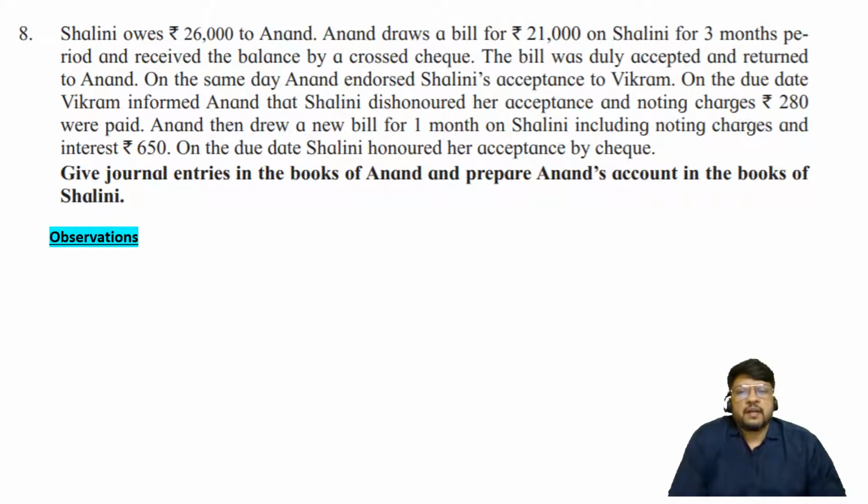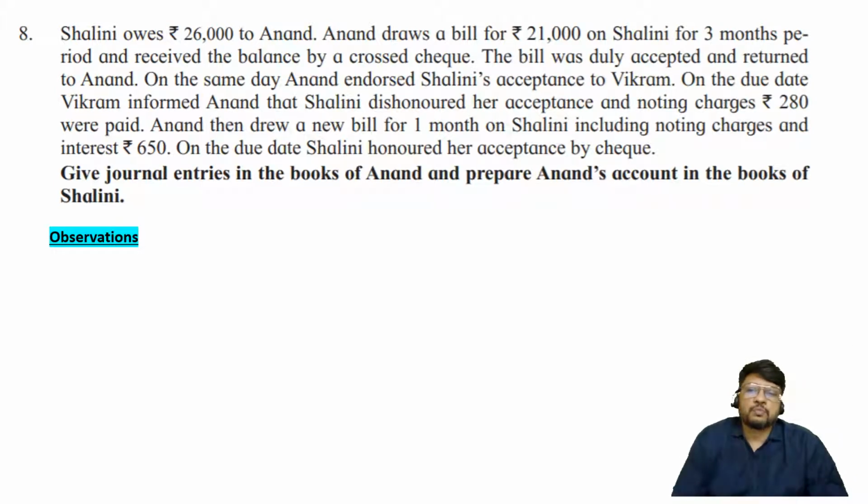On the same day, Anand endorsed Shalini's acceptance to Vikram. On the due date, Vikram informed Anand that Shalini dishonored her acceptance, and noting charges of rupees 280 were paid. Anand then drew a new bill for 1 month on Shalini, including noting charges and interest of rupees 650. On the due date, Shalini honored her acceptance by check. Give journal entries in the books of Anand and prepare Anand's account in the books of Shalini.